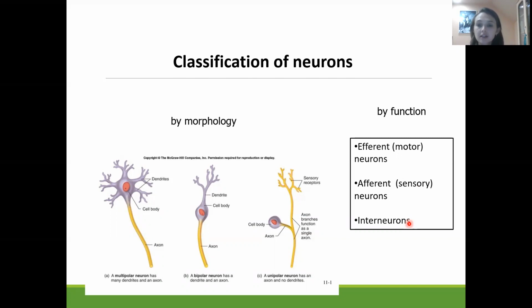They have such function like a bridge. They make a bridge between these two types of neurons, or they connect afferent neuron with central nervous system, higher levels of nervous system, or vice versa, efferent neurons with central nervous system.